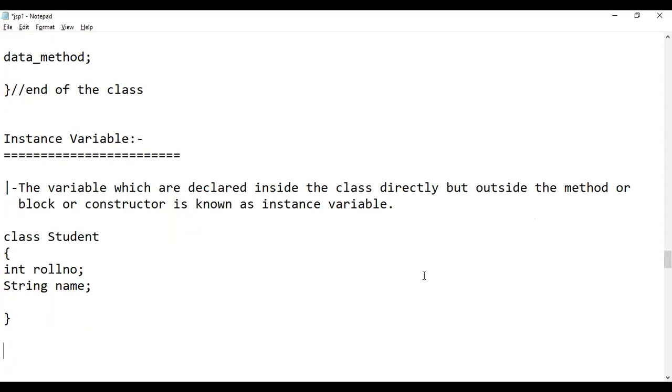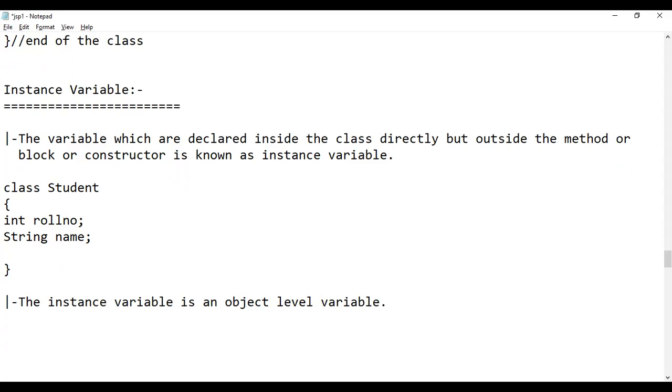Instance variable means the variable which is dependent on an object. This variable is not a normal variable. This variable is an instance variable. Instance variable means this variable is an object level variable. So an instance variable is known as an object variable. Object level variable means this variable exists only if there is an object.